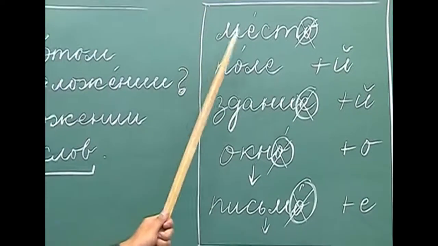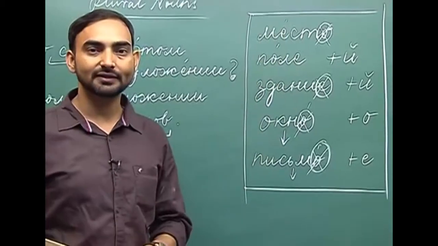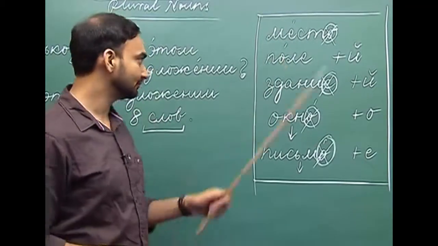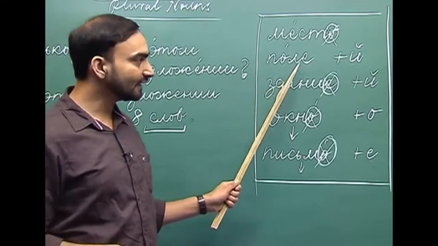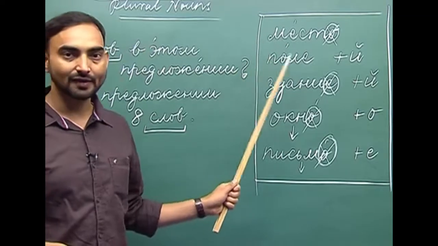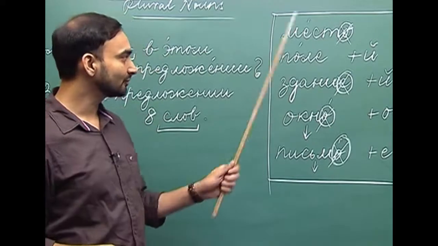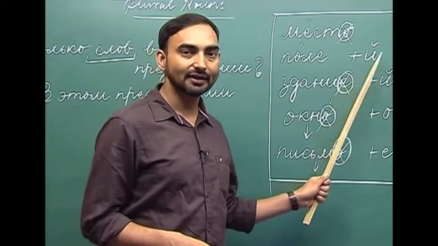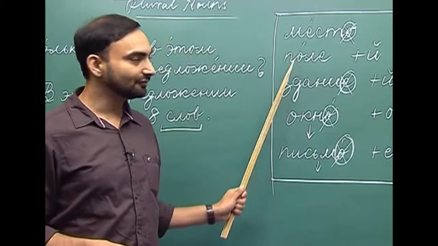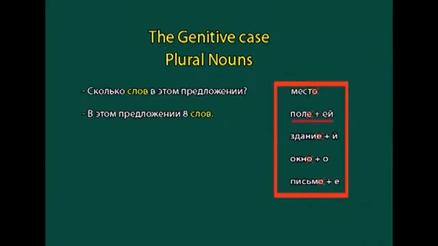So, whenever you have a noun with o ending, you have to drop the ending to get its neuter gender noun in genitive plural. The next ending is the soft vowel ye. So, if a neuter gender noun ends with a soft vowel ye, how do we get its genitive plural form? We just add e kratke at the end. So, pole, which means field, polye. So, basically we are adding e kratke at the end.